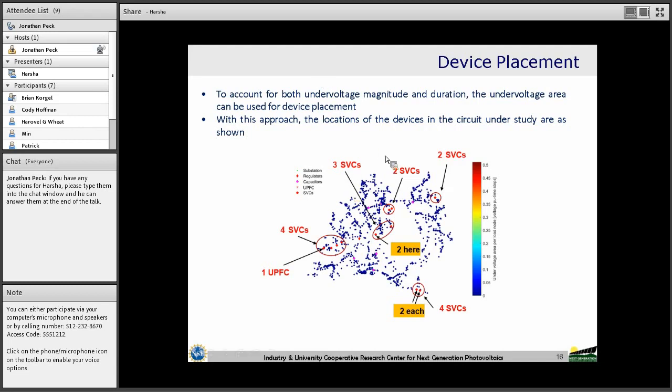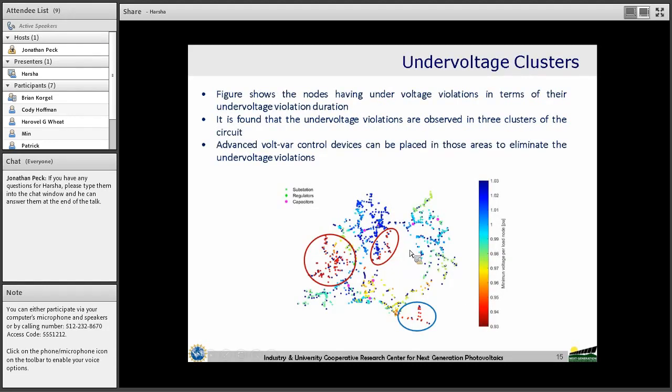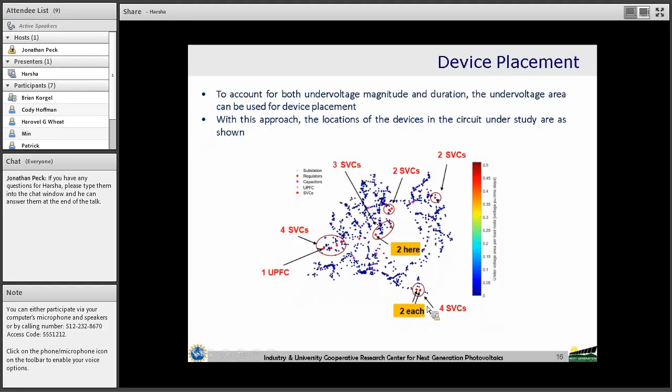So in this particular example, we have 15 SVC devices and one UPFC device to deploy in the circuit, and the objective is to eliminate under voltage violations. We have placed these devices in these clusters with the approach I mentioned, and these are the locations for this placement.